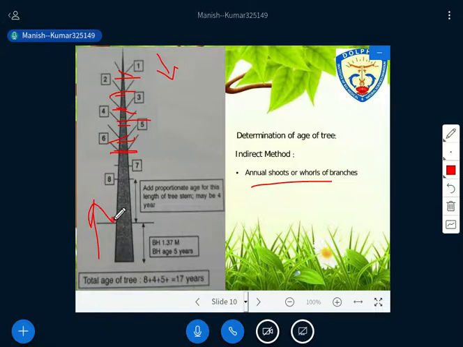So our job is to just count these sets of branches to estimate the age of the tree. Then we need to add extra years for the branches that the tree has probably lost at its base. So we need to add it, and then we can tentatively estimate the age of the tree. As I told you, we have to start the counting from this side. So 1, 2, 3, 4, 5, all this counting is done. Then we estimate this and this, and tentatively this must be the age of the tree, as you are able to see in the image itself.